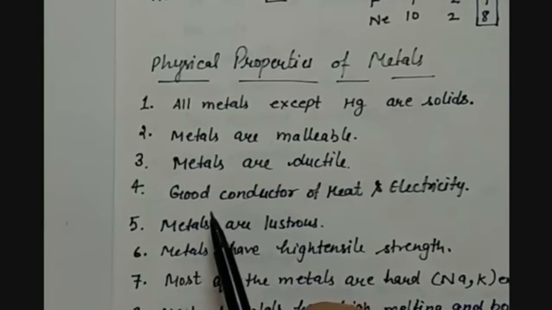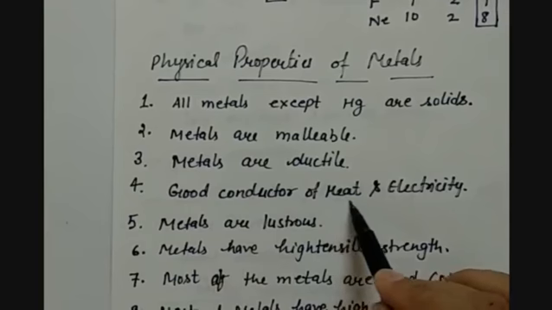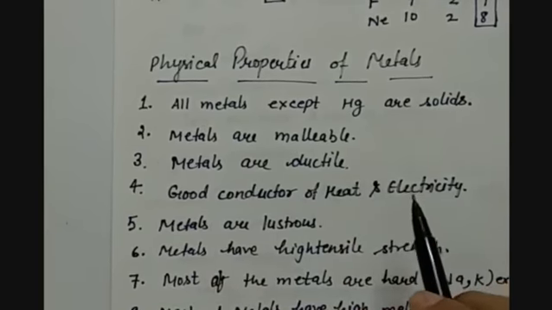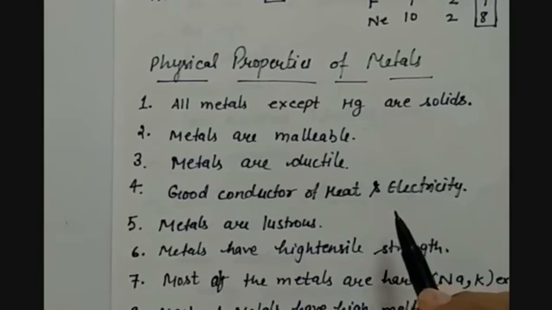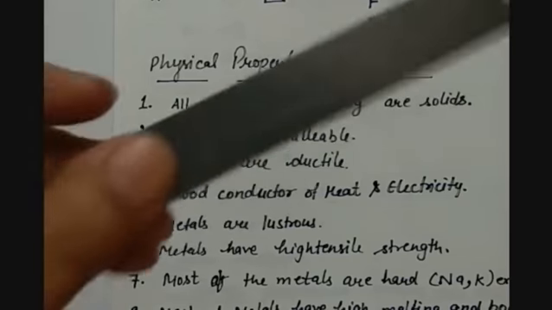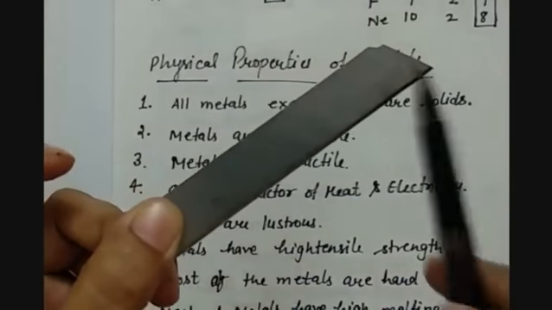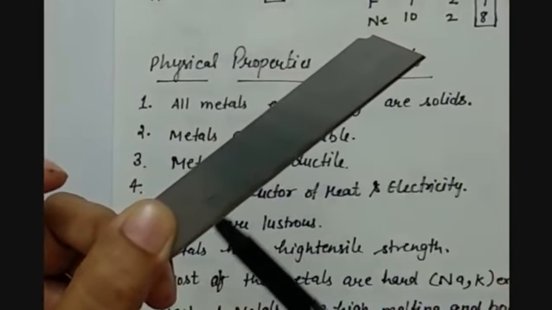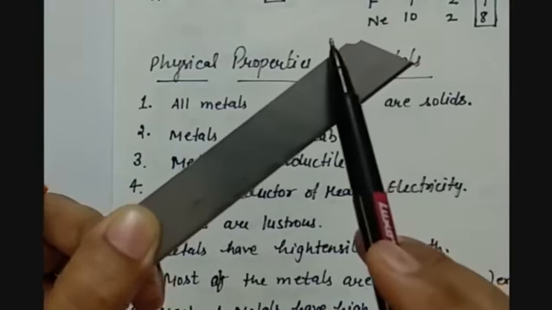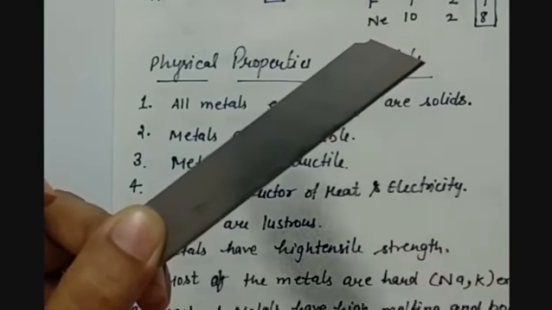Metals are good conductors of heat and electricity. One of the activities in your NCERT book tells that when we keep wax on a copper strip and heat it at one point, what will happen? Like this is your copper strip and you are keeping the wax here, and if you are heating at this point, then this wax will start melting here. This tells us that it is a good conductor of heat.